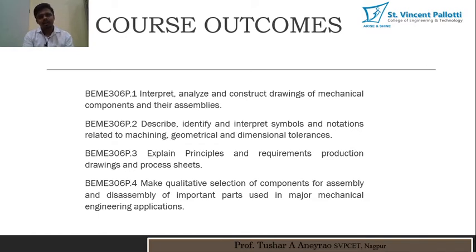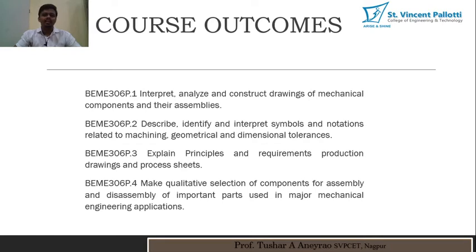Now there are course outcomes. These course outcomes are decided by the college. As we are in the outcome based education system, that is OBE, and your examination scheme is a credit based system, that is CBS, we have to declare certain course outcomes. These course outcomes are mapped with the program outcomes.